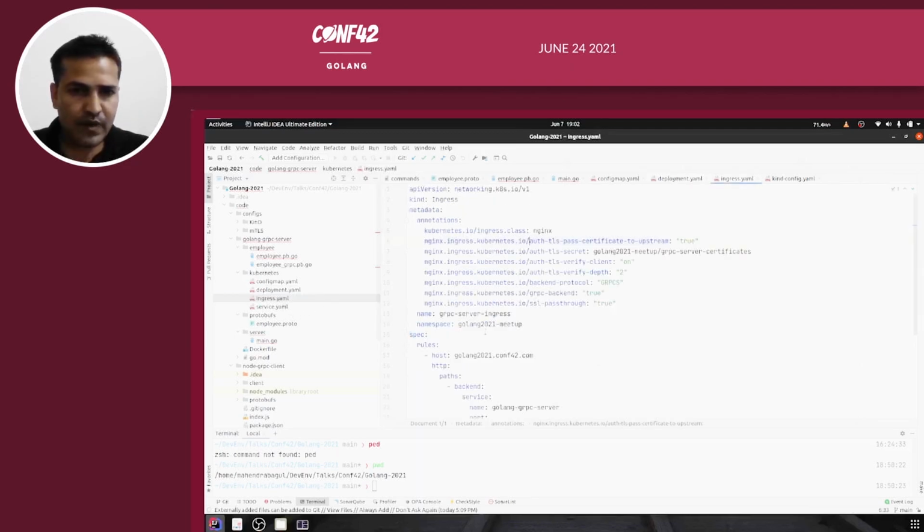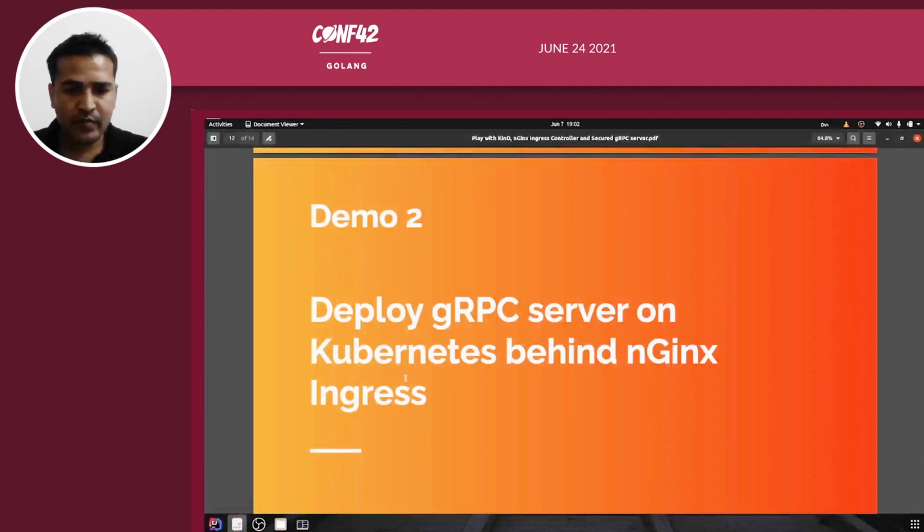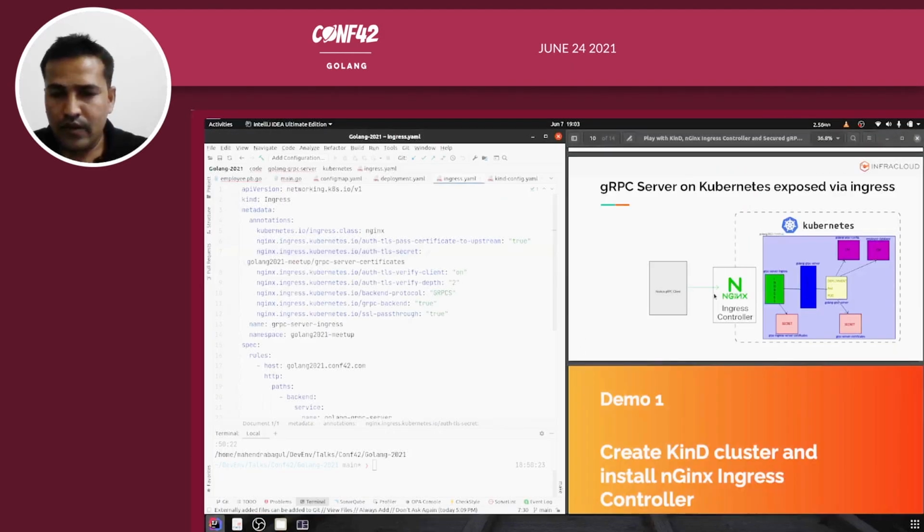In the ingress part, a few things to notice: you need to specify these annotations. Okay, so auth-tls-pass-certificate-to-upstream true. Then you also need to specify where you have your gRPC server certificates, right? Let me go back to the diagram so that it gets clearer. Yeah, if you see here, the ingress is referring to this secret, right?